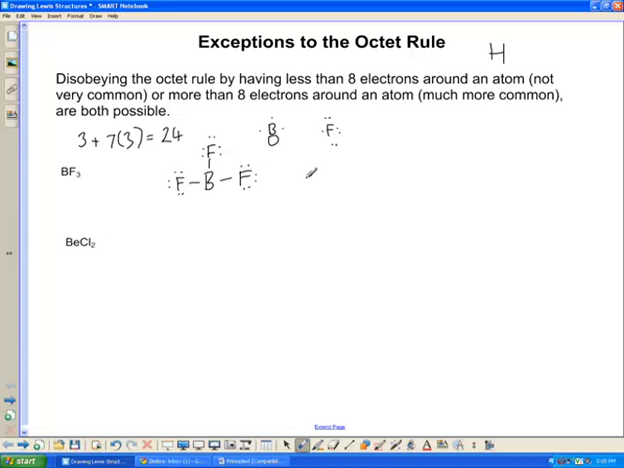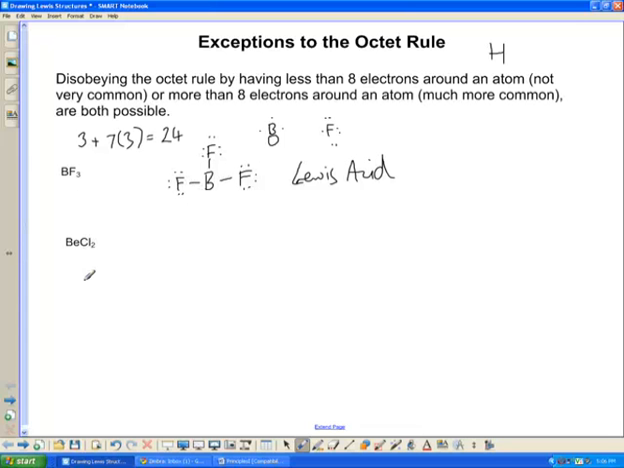This does make boron something called a Lewis acid. It can accept electrons from somewhere else and get 8 electrons here. But for right now, all we need to understand is that this is a valid Lewis structure even though there are not 8 electrons around boron. But you can see the fluorines all have 8 electrons around them.